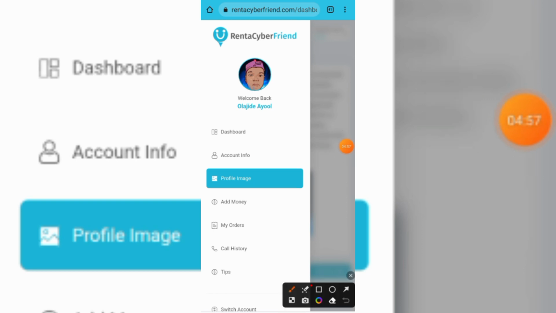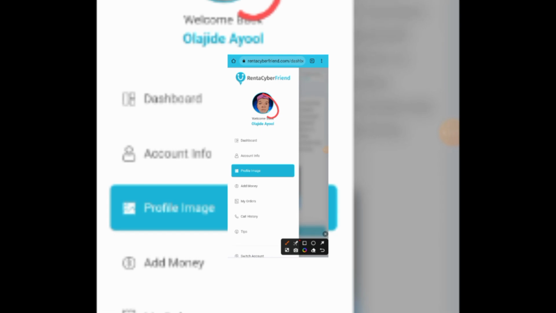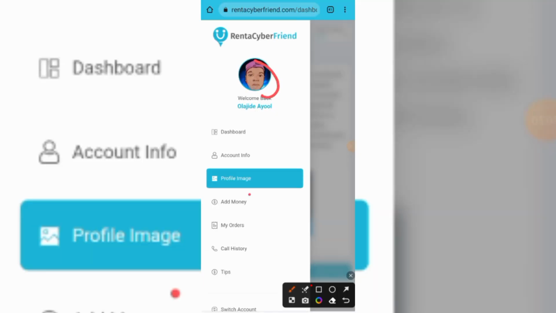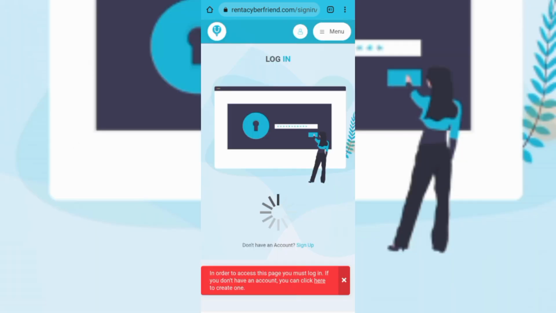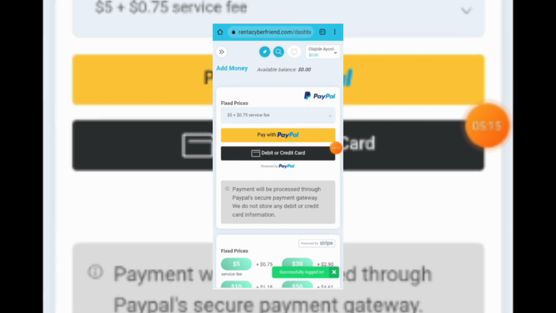So you guys can see right here, I'm done setting up my profile picture, and once you are done setting up your profile picture, the next thing is to set up a payment method. So all you need is to go to the add money section right here, and by the way, you won't be adding any money. It is free to make money on this website.